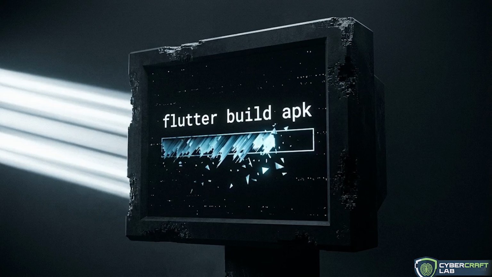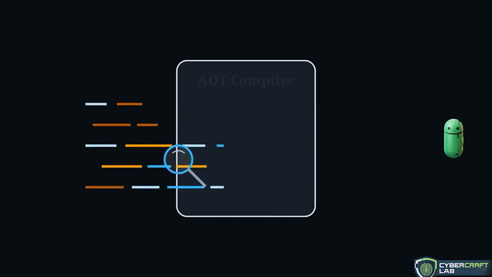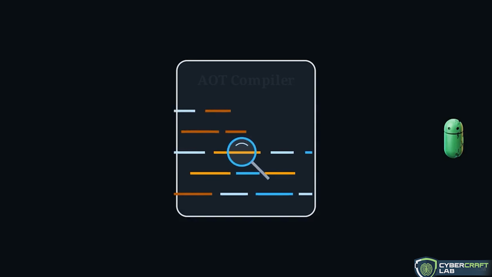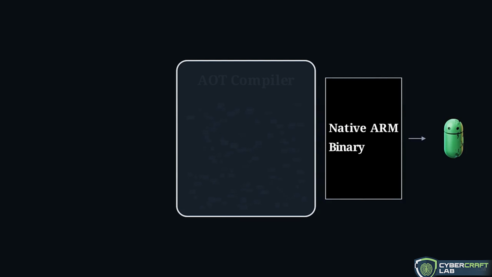The disconnect starts with Flutter's ahead of time, or AOT, compiler. Standard security scanners look for vulnerabilities by tracing data flows through readable source code, shown here entering the compiler. But as it exits as a native ARM binary, the AOT compilation has completely flattened it. Function names and readable context are stripped away.